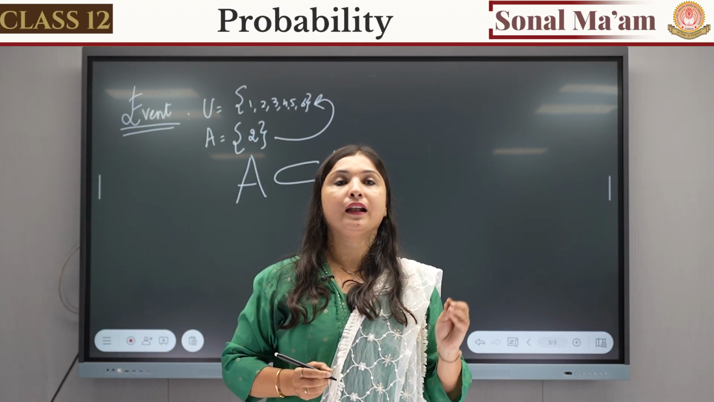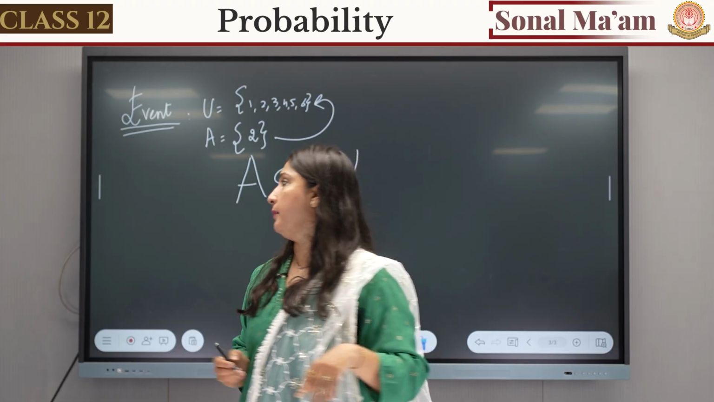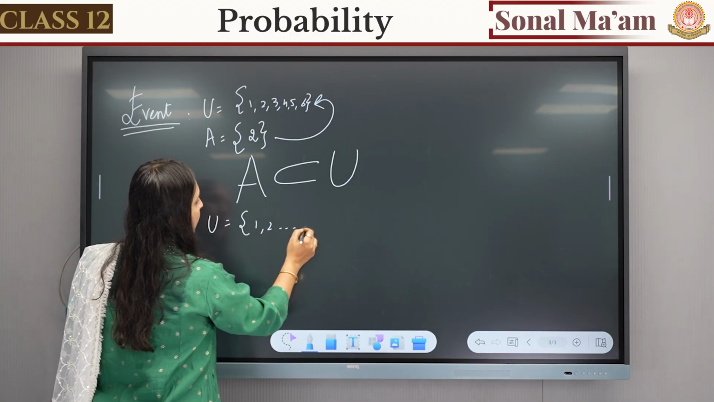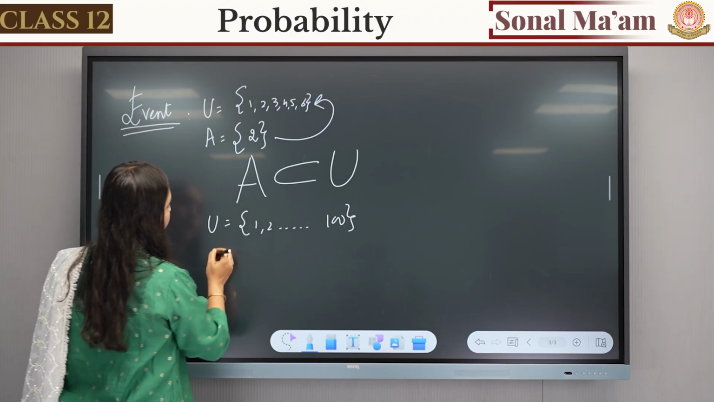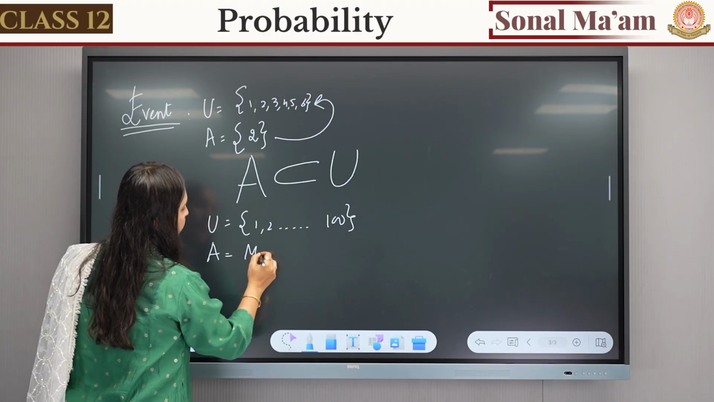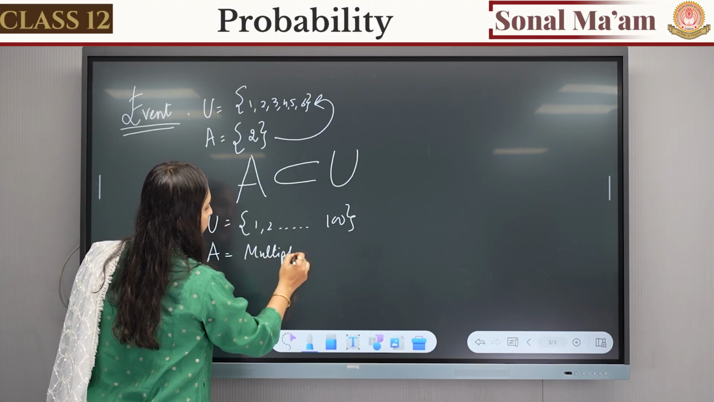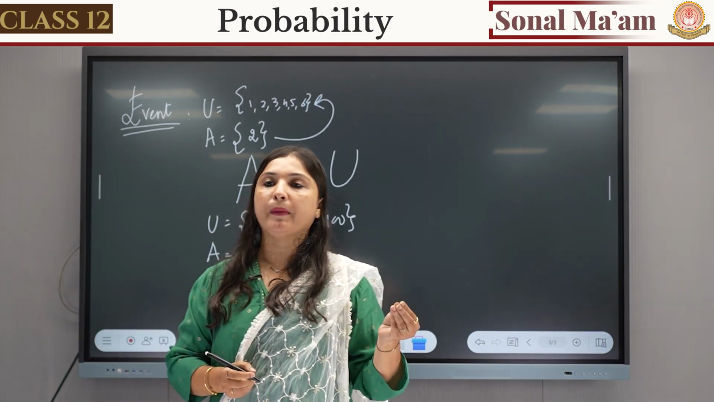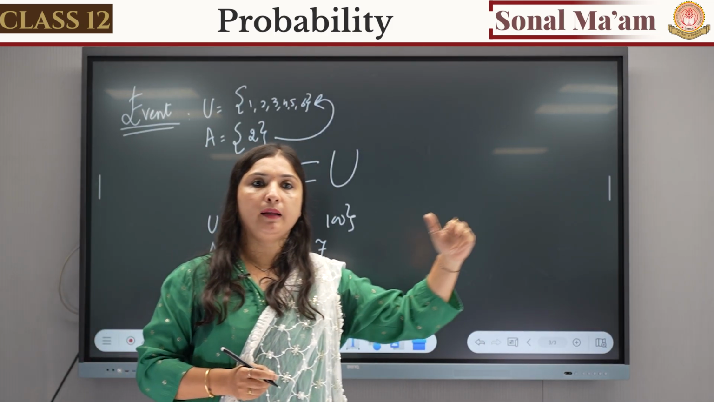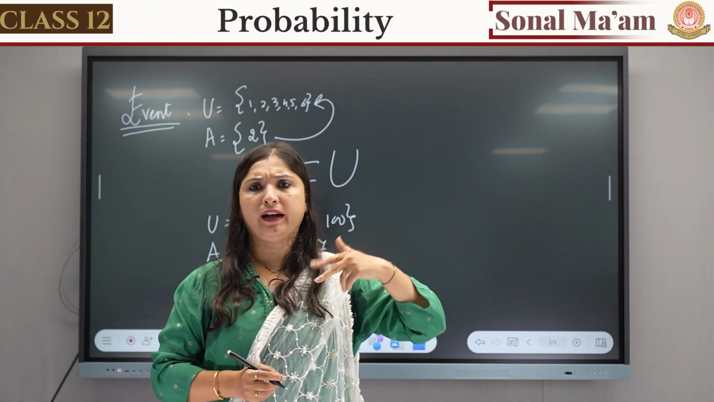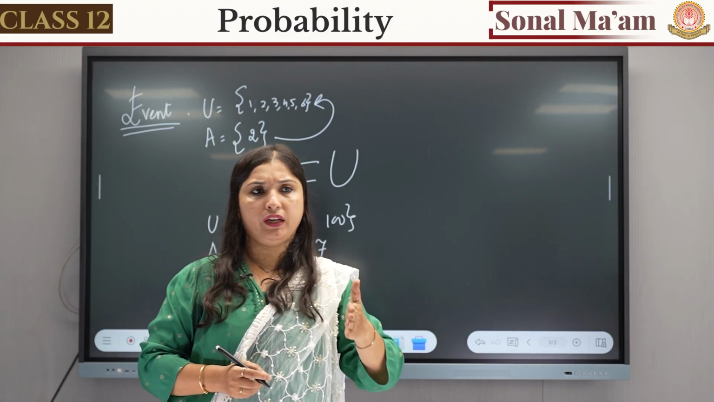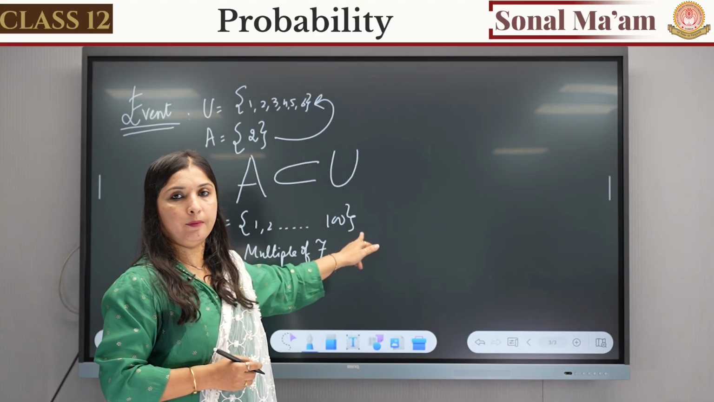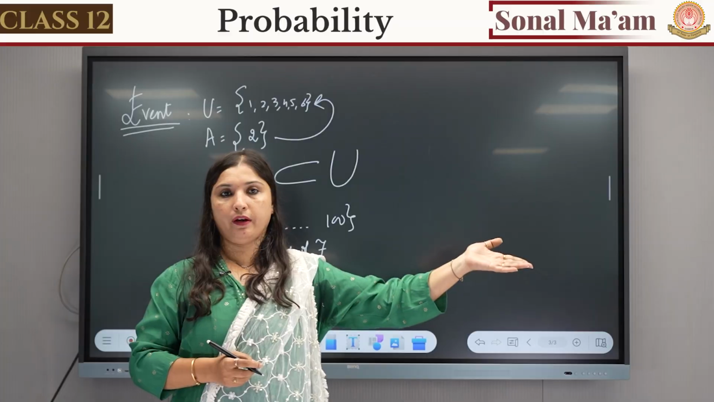If I tell you to find the multiples, where U is 1 to 100, you have to find A, and A is the multiples of 7. What will you do? What do you mean by multiple of 7? You will keep on multiplying 7. In short, you will write a 7 table: 7, 14, 21, 28, 35, and you will go on writing till 100. You will not go for more than 100, right?